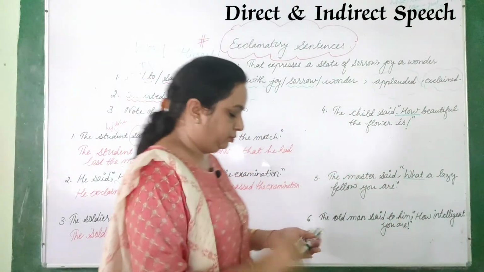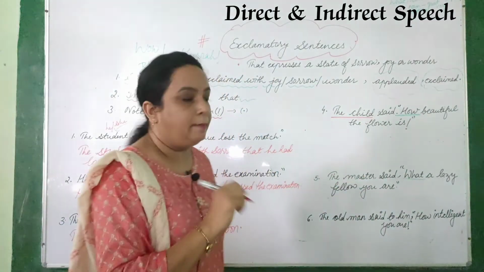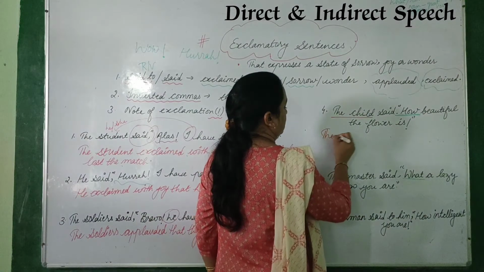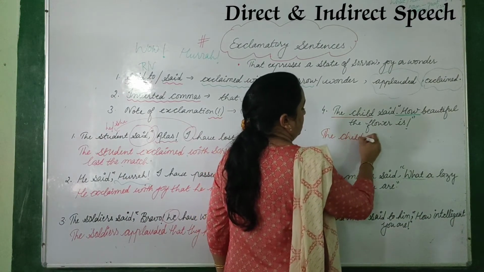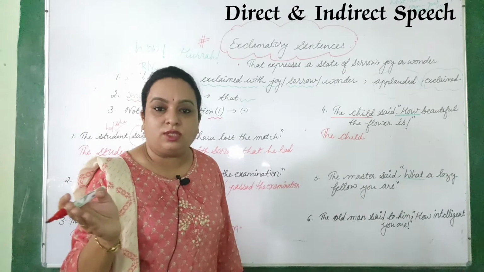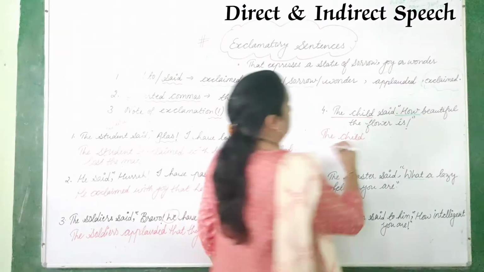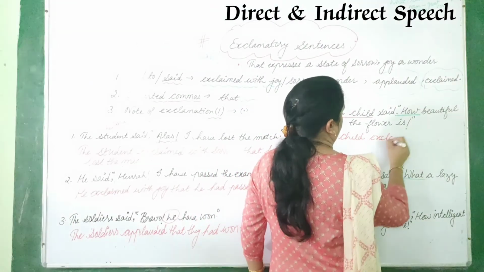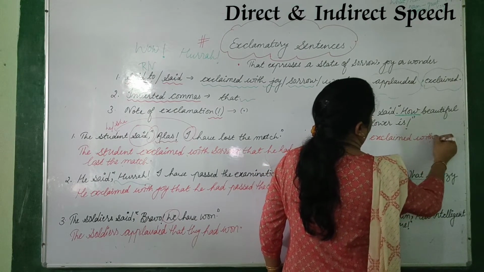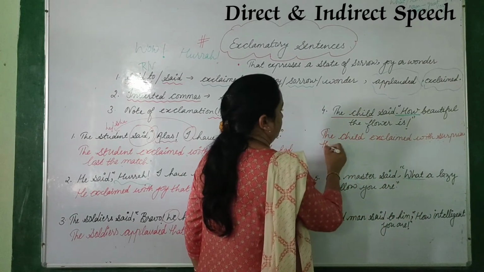Okay. Now, let's see. The child said. The child is the speaker. Clear? How beautiful the flower is. So here I have given you two choices, exclaimed with wonder, exclaimed with surprise, you can write either. The child exclaimed with wonder, or with surprise, that.